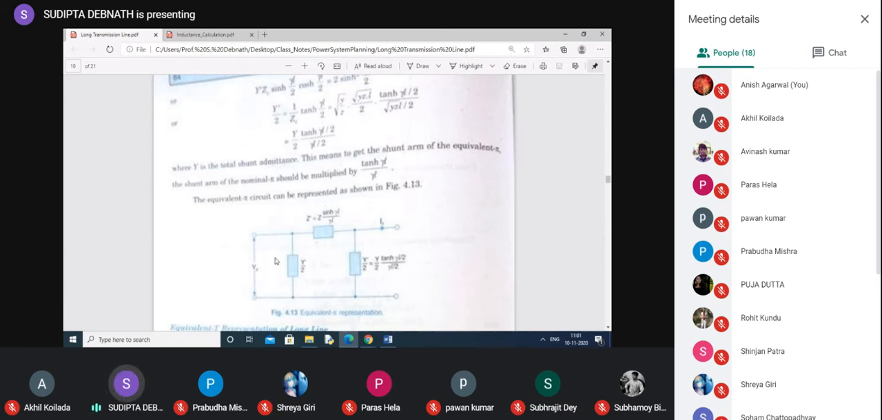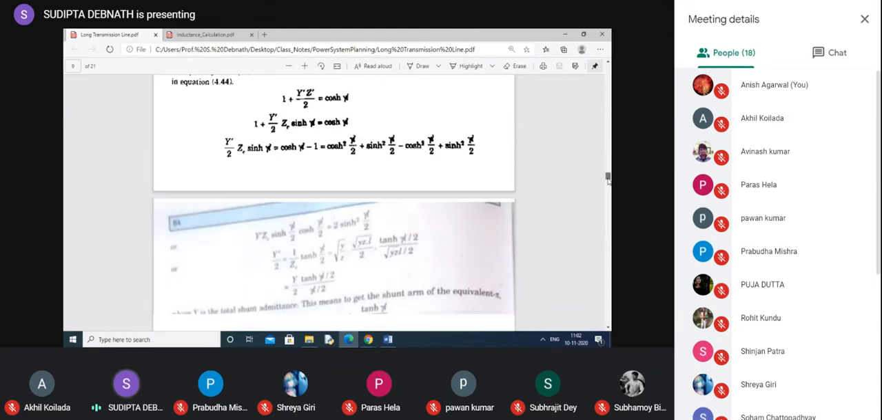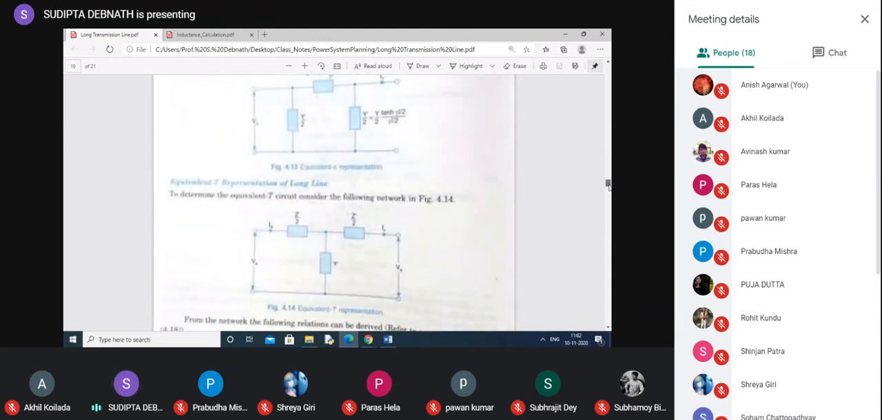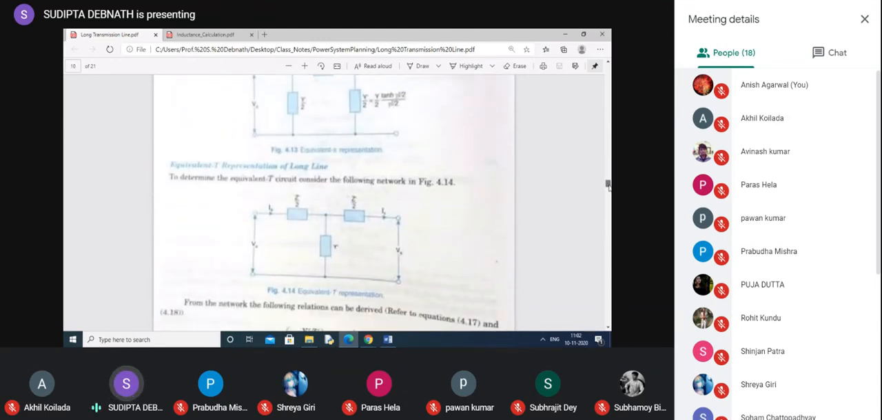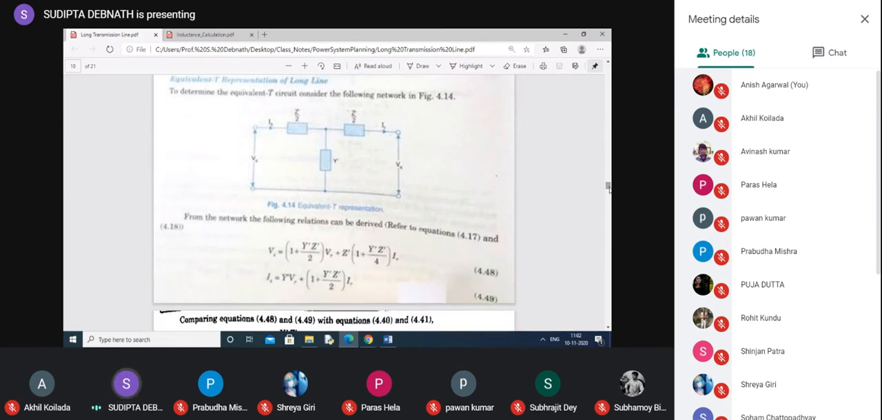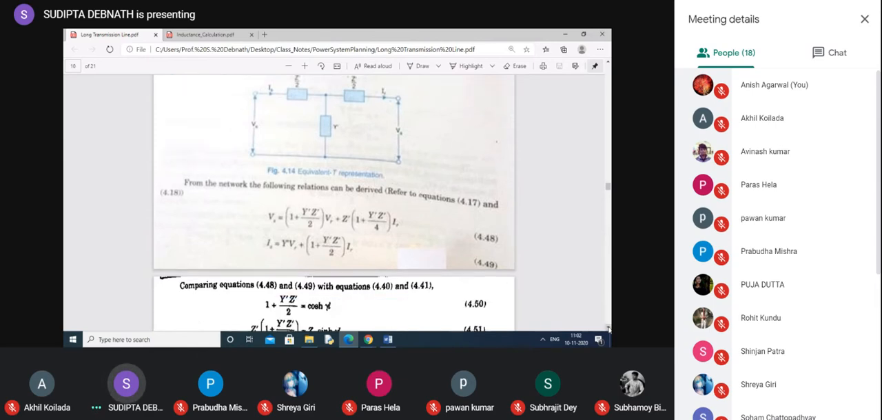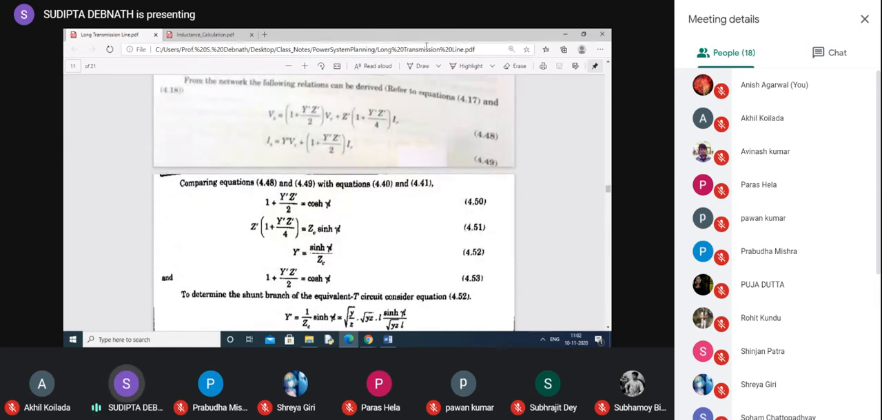This is the equivalent pi representation of a long transmission line. So this term, equivalent, is very important. Now similarly, for the T representation, we'll go through the same thing. I'll not discuss it in detail because it is exactly similar to the pi representation, only the equations are different. This is A, this is B, this is C, this is D. So equating ABCD, we can find these 4 equations just like the previous one.